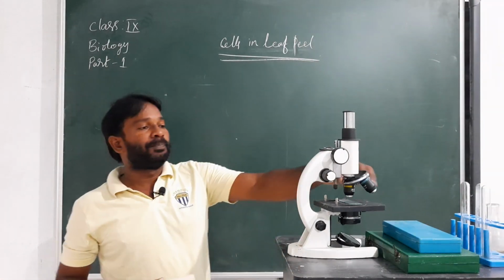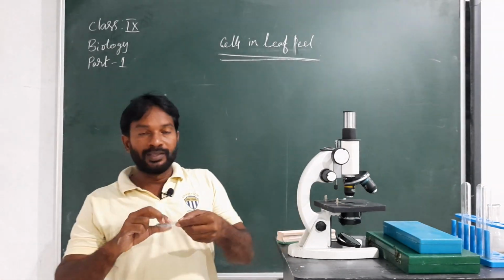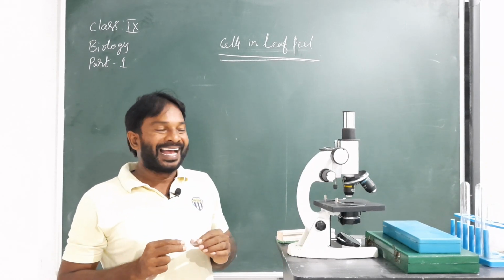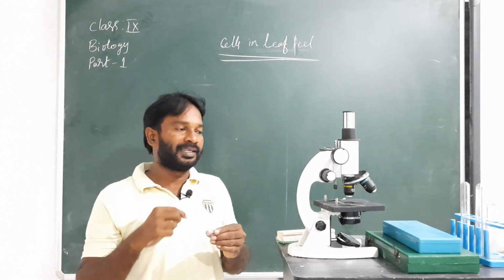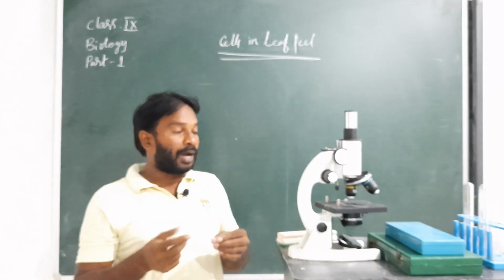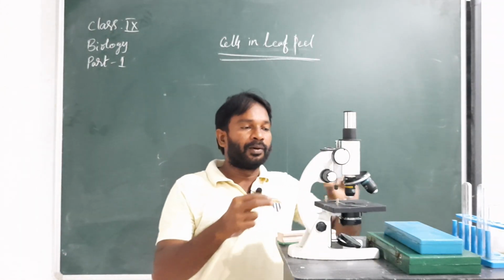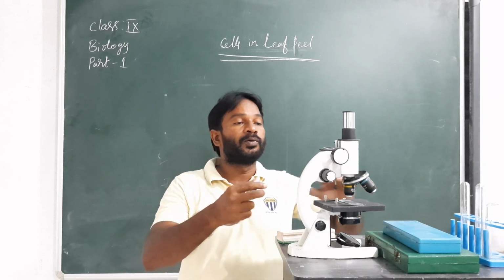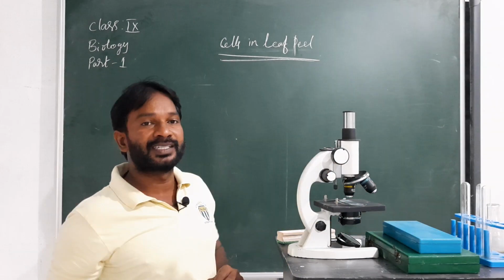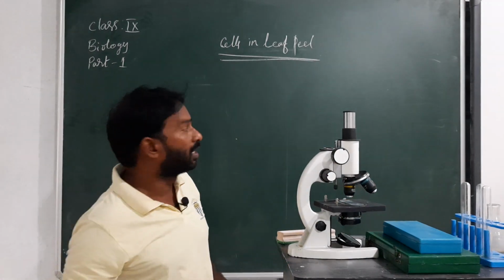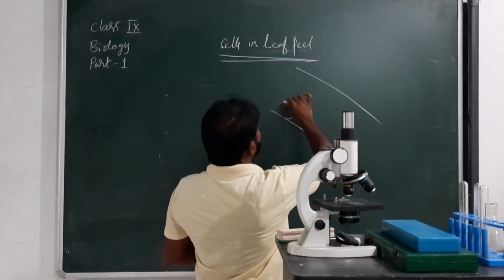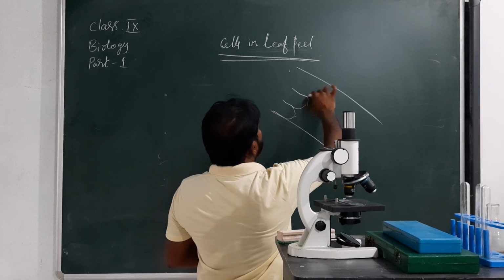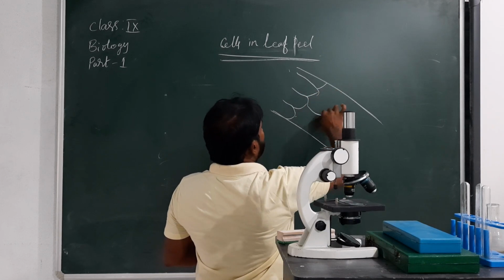Okay, take that peel and place it on the microscope and add 1 or 2 drops of water and glycerin; stains are added after. Cover with the cover slip and keep it under the microscope. If we observe, here also we can see some structures present like this.